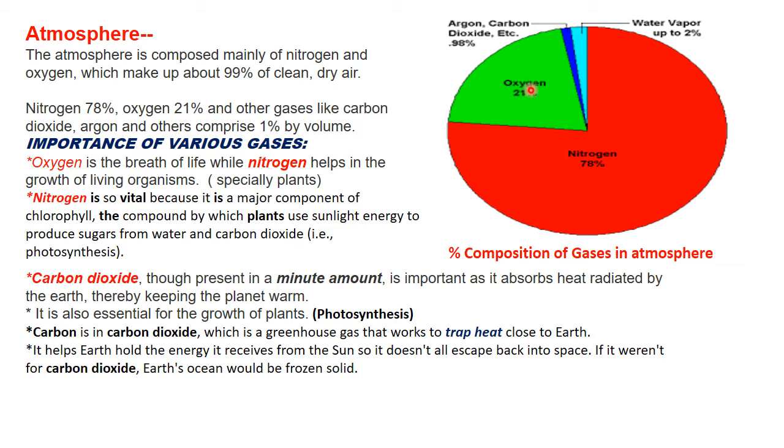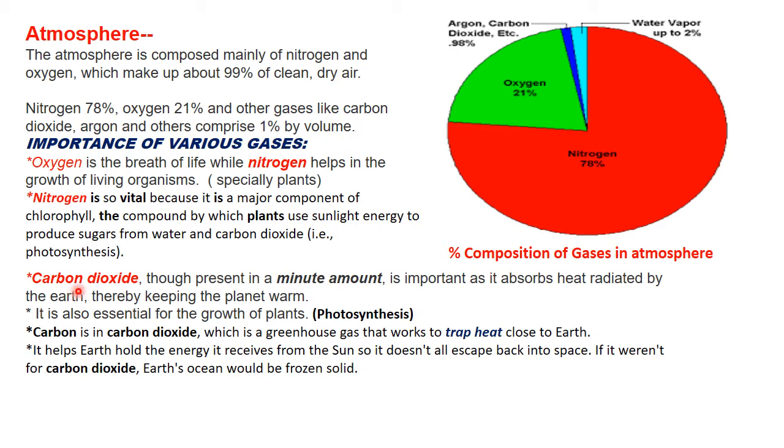Now oxygen is important. We cannot imagine our life without oxygen, and of course if nitrogen is not there, then the growth of plants cannot be imagined. So plants need nitrogen, and we need oxygen. These gases are important for our life. Now carbon dioxide is again very important because it absorbs heat.